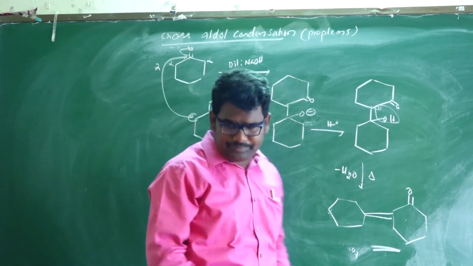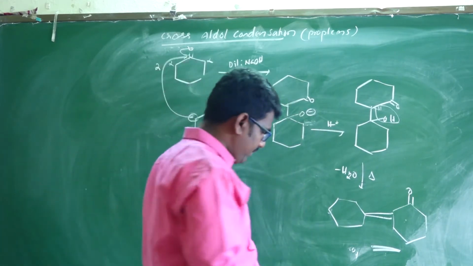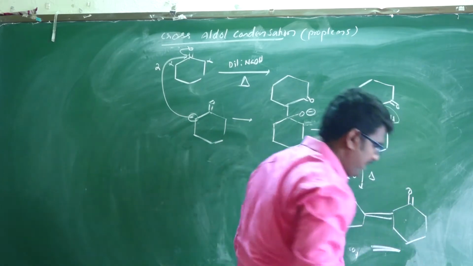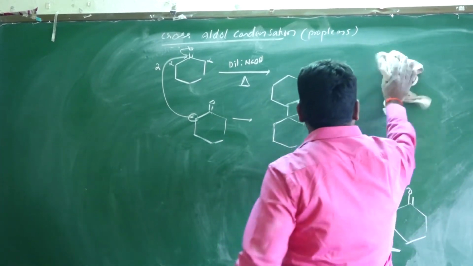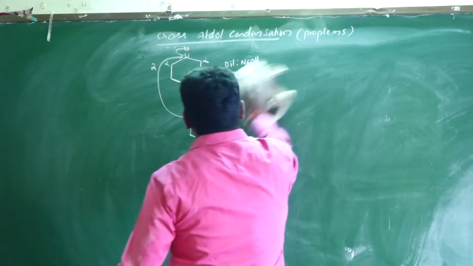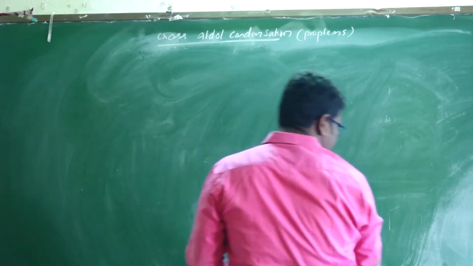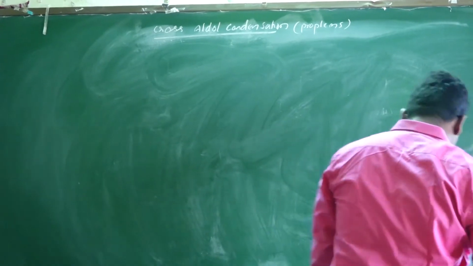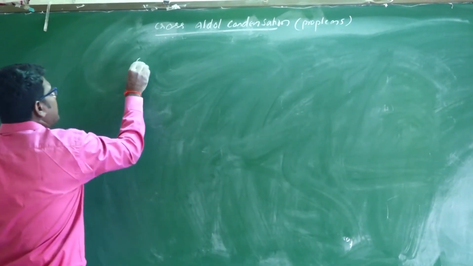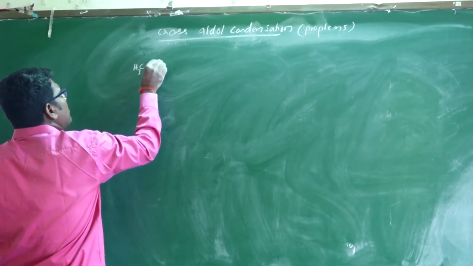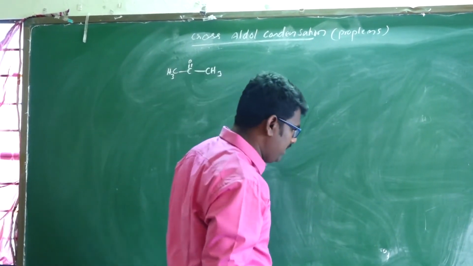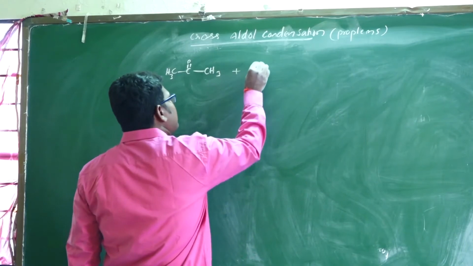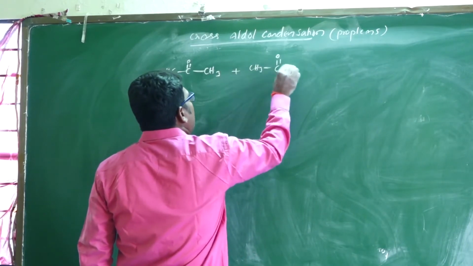One more: CH3, C double bond O, CH3, and another reactant CH3, C double bond OH.